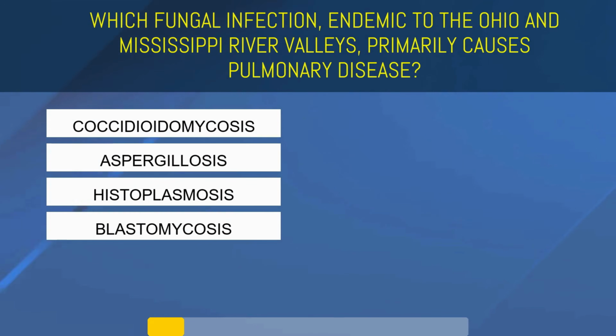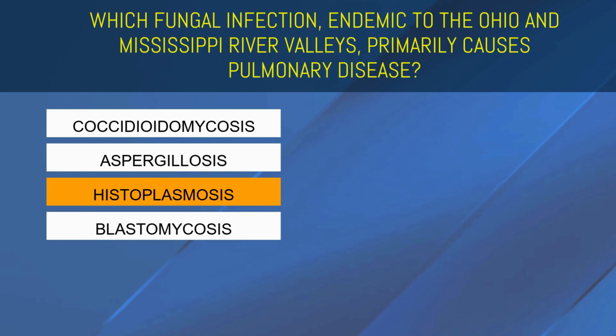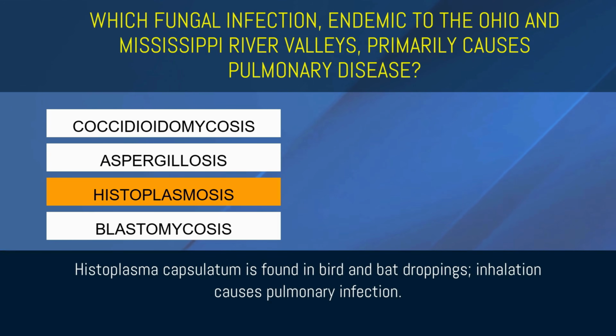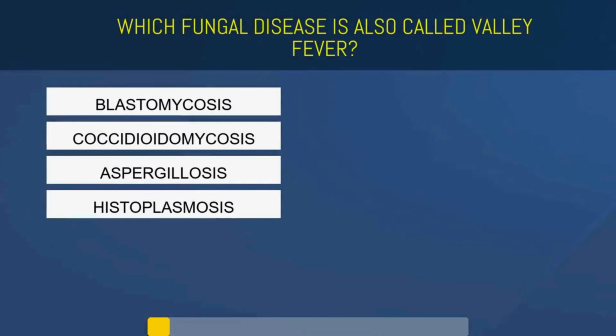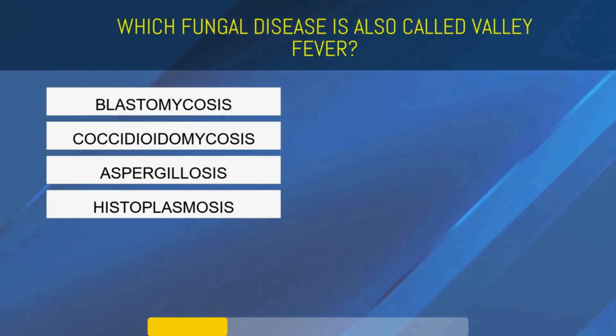Which fungal infection endemic to the Ohio and Mississippi River valleys primarily causes pulmonary disease? Coccidioidomycosis, aspergillosis, histoplasmosis, or blastomycosis? Histoplasmosis. Histoplasma capsulatum is found in bird and bat droppings. Inhalation causes pulmonary infection.